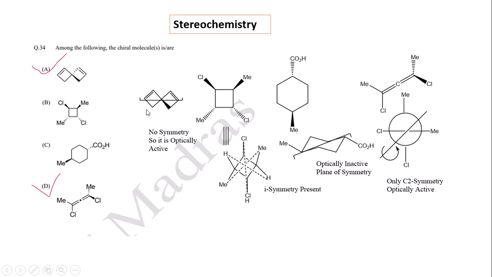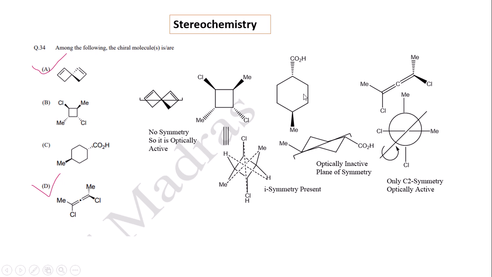In option A, the compound is optically active as it does not have any symmetry. But in option B, the compound has i symmetry, which is equivalent to S2 symmetry. If we extrapolate from one chlorine to the other chlorine, from one methyl to the other methyl, and from one hydrogen to the other hydrogen through the center, an equivalent point is achieved. So it has i symmetry, which means it is optically inactive.